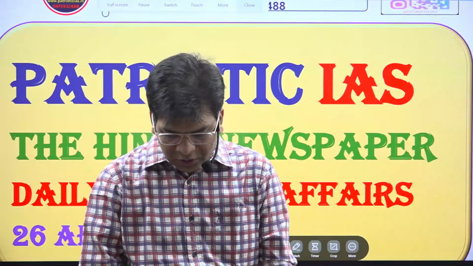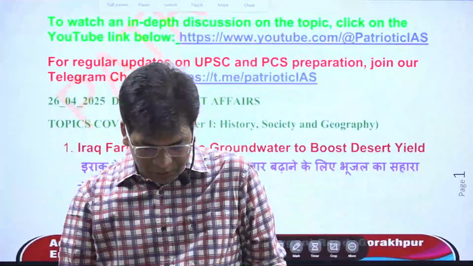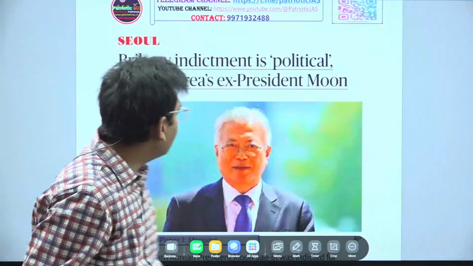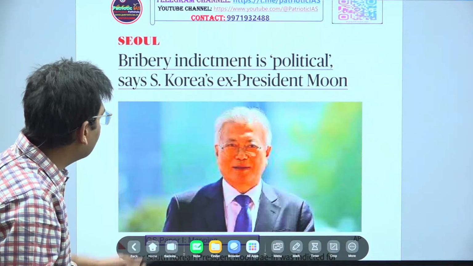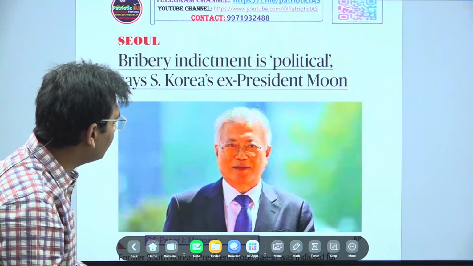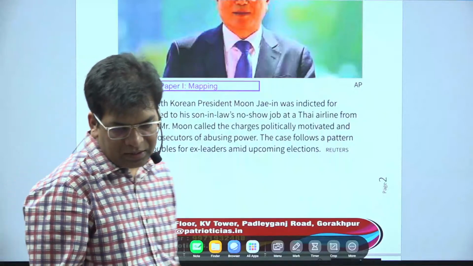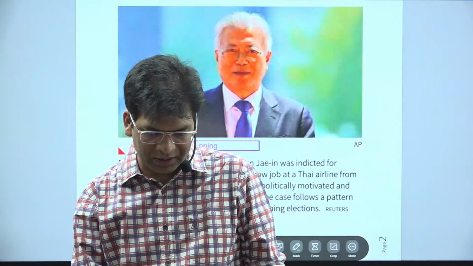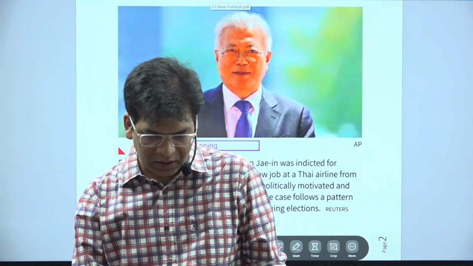So the first news that we are going to cover from today's news is the bribery indictment in political case of South Korean ex-president Moon. So here the main thing is that we will locate South Korea. We will not go into what is going on politically there, but where is South Korea? That is the question. Is it visible to everyone?